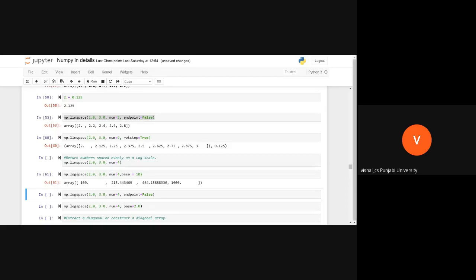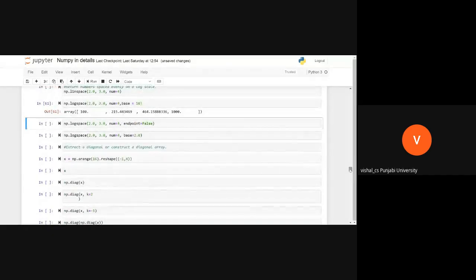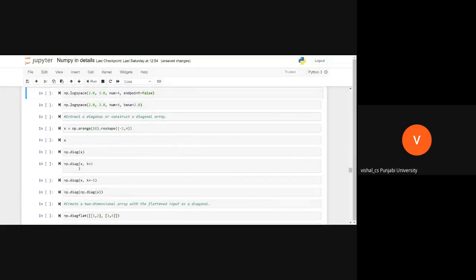It is base 10. Is anybody from a mathematics background? I'm not going to discuss this. Okay, we are going to see diagonal matrices and all that.